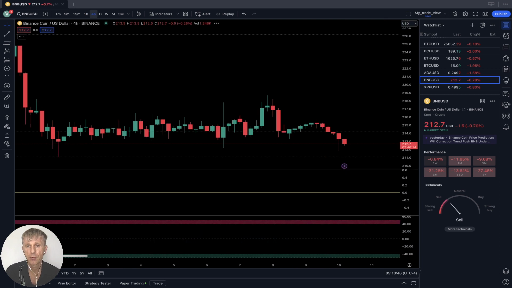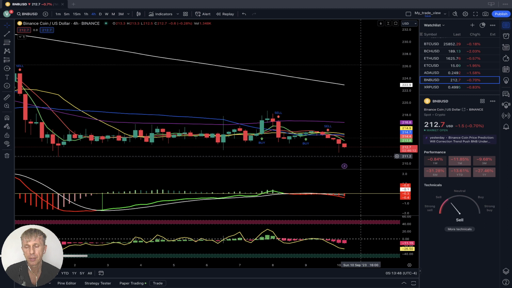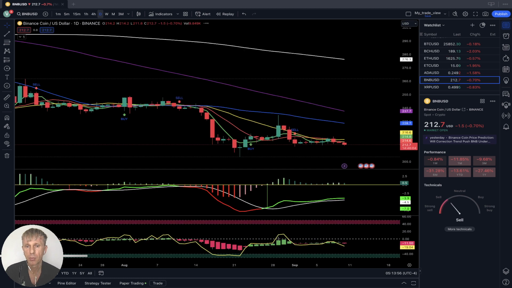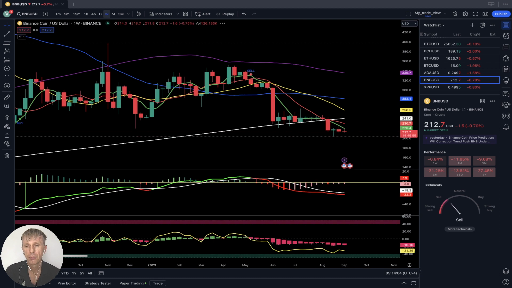4 hours time frame, same story, all indicators bearish trend. Last bar below all moving averages. Daily, last bar below all moving averages, bearish trend, nothing changed. Weekly, MA5, 10 and bars moved below 200, SMA20 ready to do bearish crossover over 200. Bearish trend, very negative bearish trend.